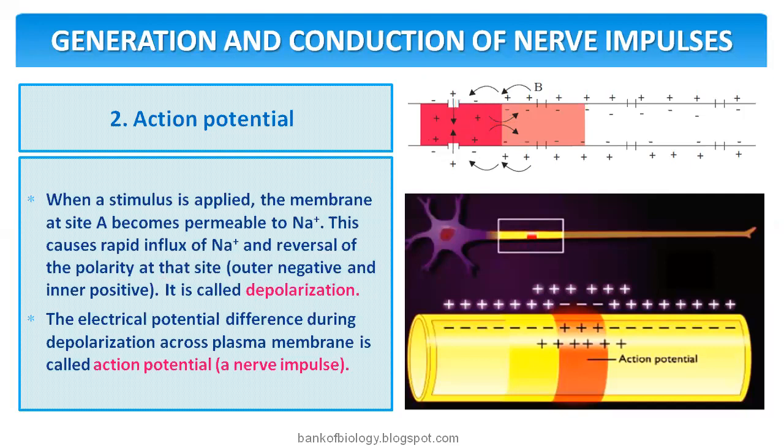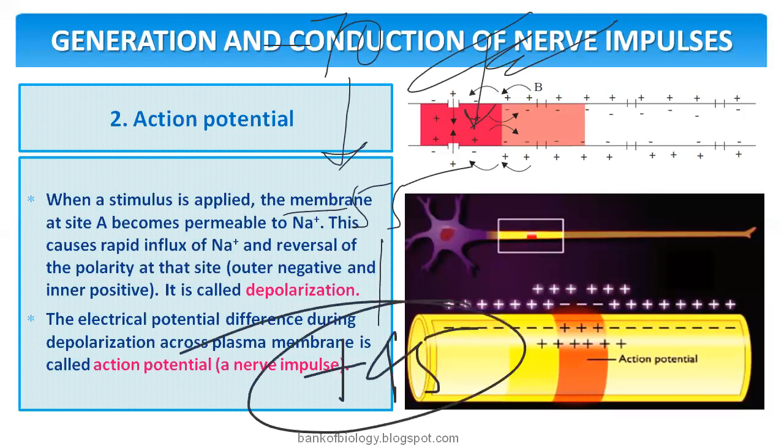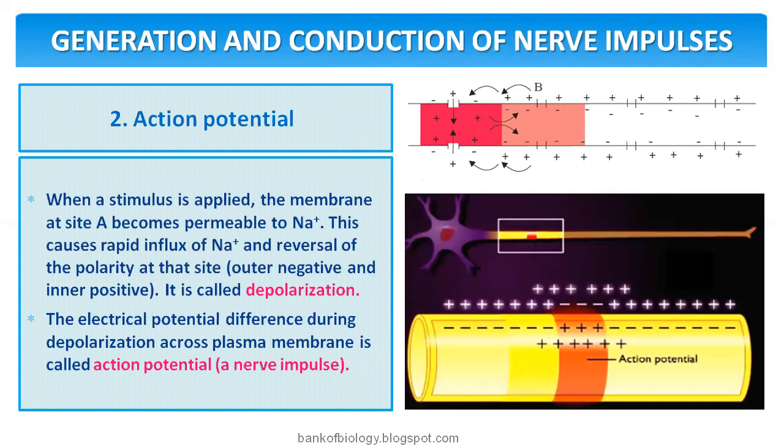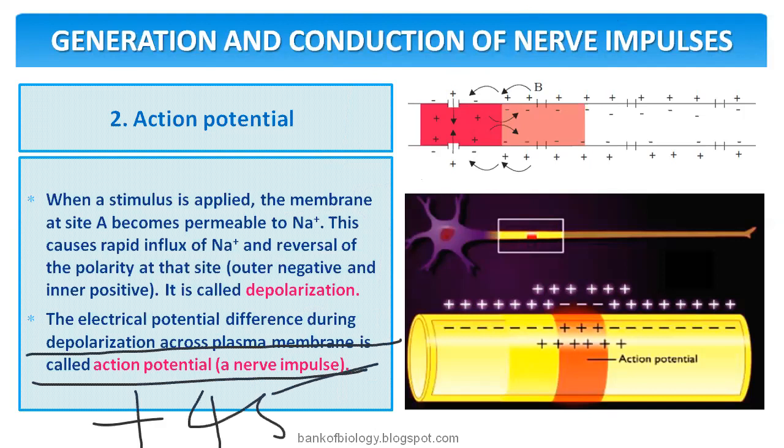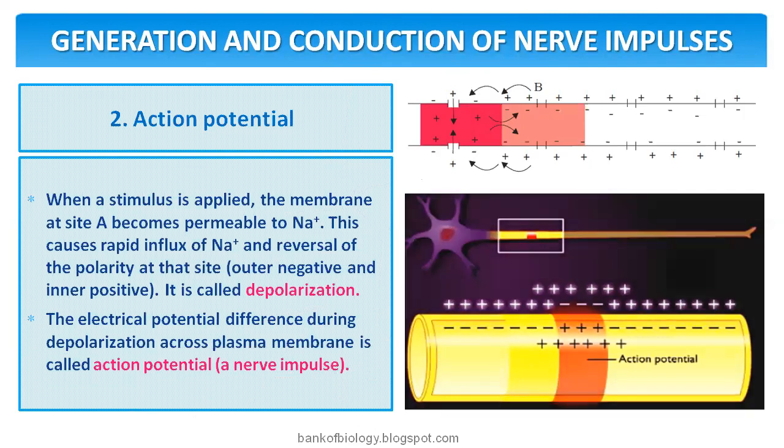Let me say again, we discussed this in detail, but when the stimulus occurs, what happens? The resting membrane at minus 70 reaches the threshold stimulus of minus 55, and with the influx of ions the charge increases up to plus 45 millivolts. The electrical potential difference during depolarization across the plasma membrane is called the action potential. How much is it? Plus 45. Okay, then let's continue.